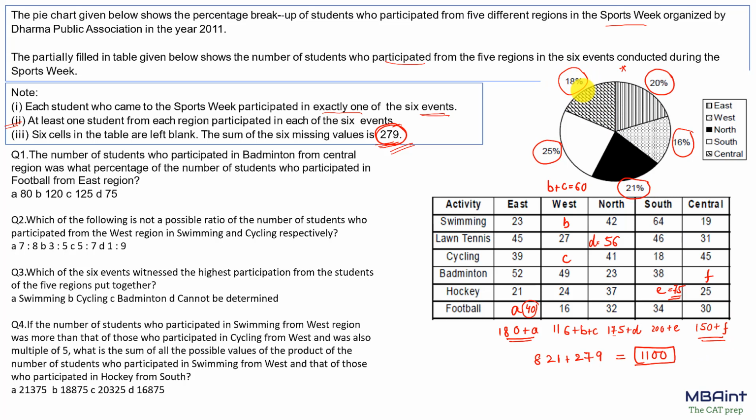18% would be 220 minus 22, that is 198. So the value of f would be 48. Now let's try to answer the question.